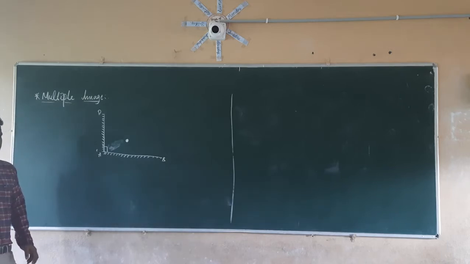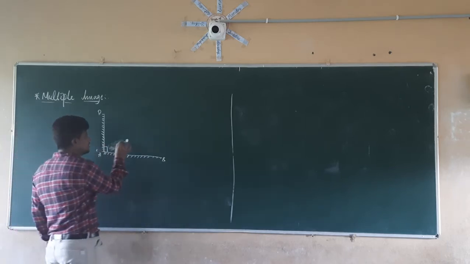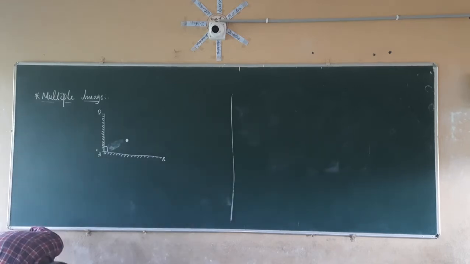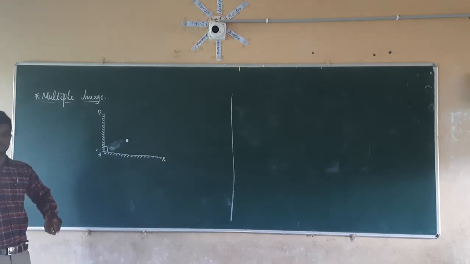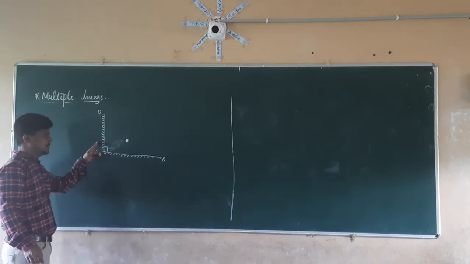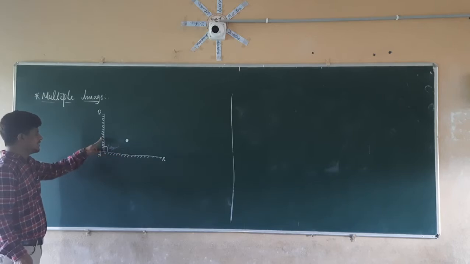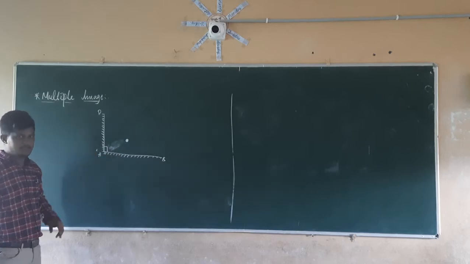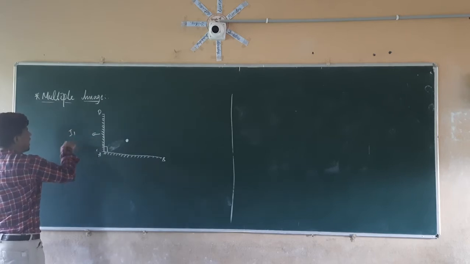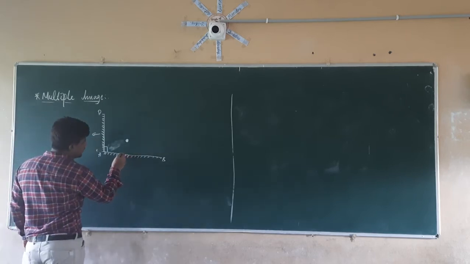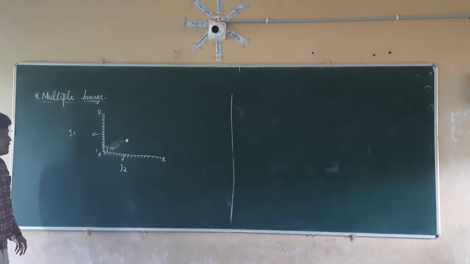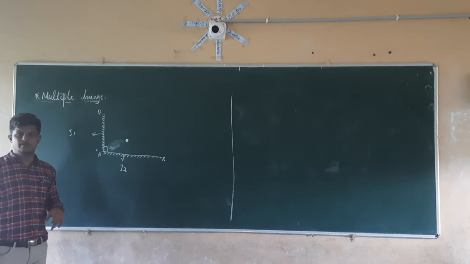We are going to keep an object here. So we are going to see the image formation of this object on these two mirrors. We already know that this is a single plane mirror and this is a single plane mirror. This plane mirror as well as this plane mirror are going to form the images. So here one image is going to form. Let this be the I1 image. Here the second image is going to form, I2 image. Right. Is it possible that it is going to form only two images?